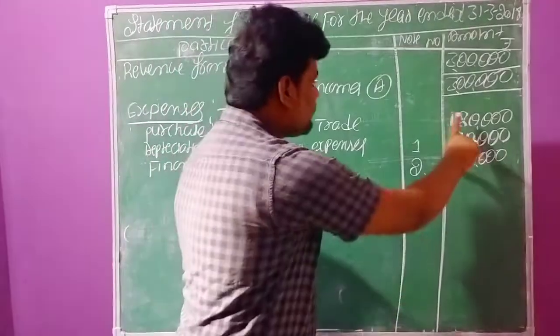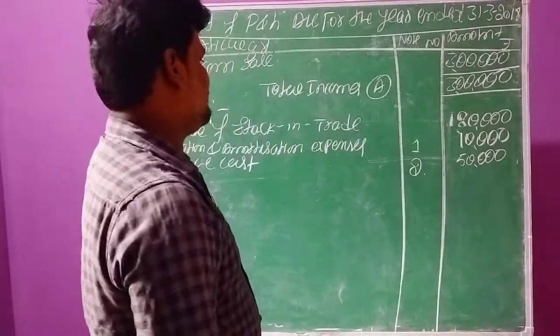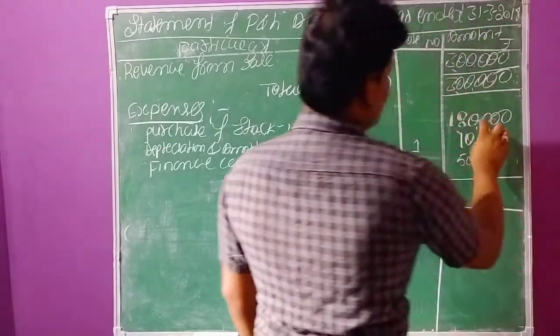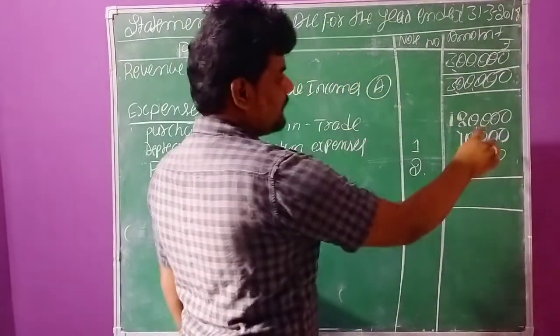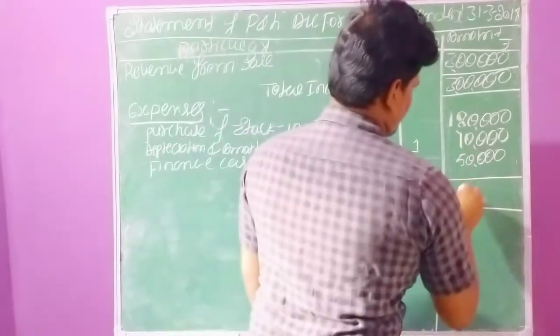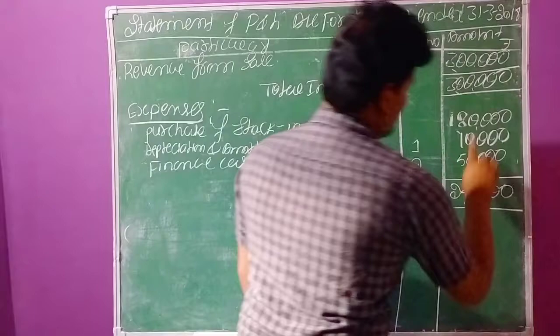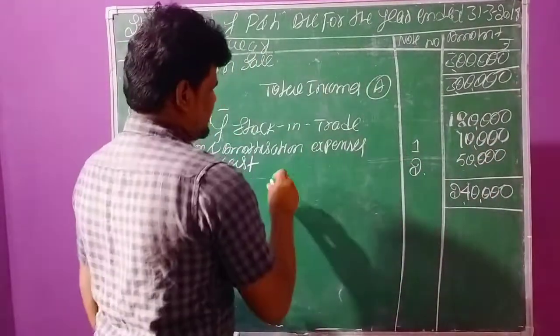Now you have to make total expenses in the business: 1,80,000 plus 10,000 plus 50,000 is 2,40,000. This is the total expenses.